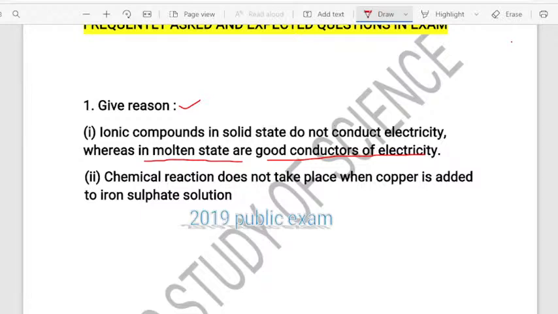Venkatesh has given the answer. In the solid state, due to the rigid structure, it is not possible, but it is possible in the molten state. Okay, you managed the answer somehow. Very good, Venkatesh.